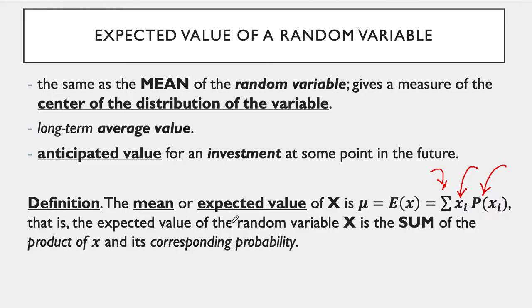Sum them all up, and that will be your expected value. So the expected value of a random variable big X is the sum of the products of all your small x's and the corresponding probabilities.